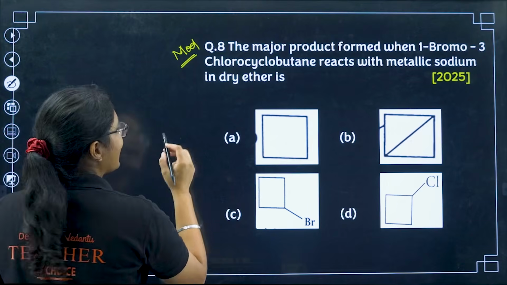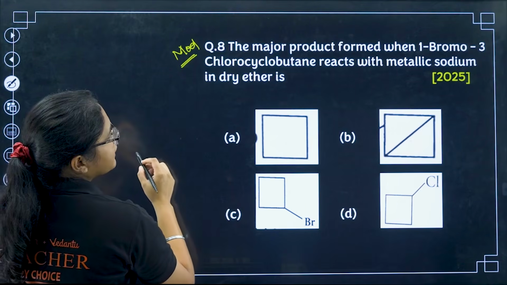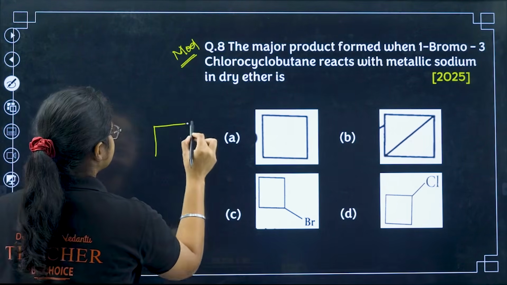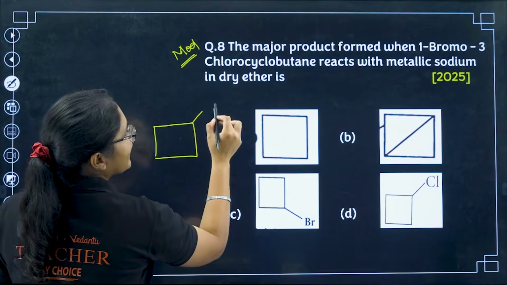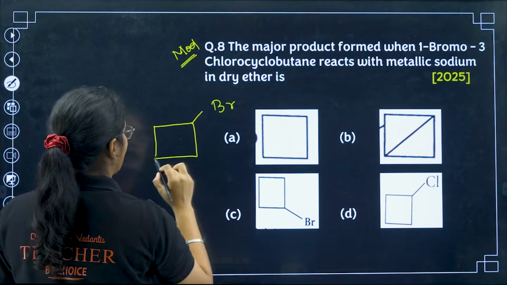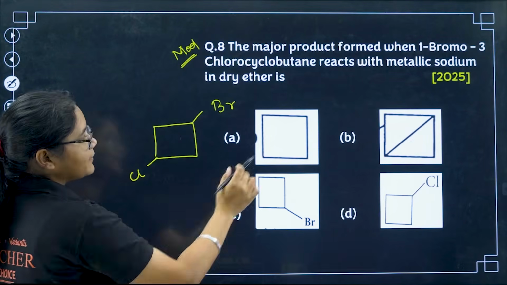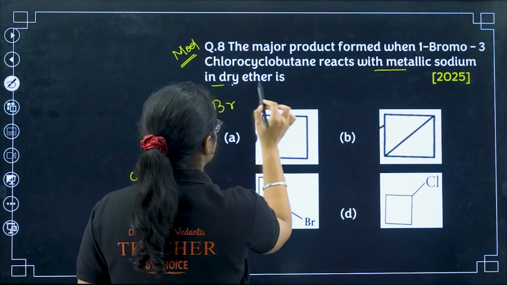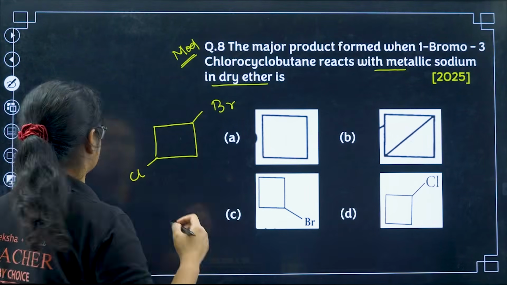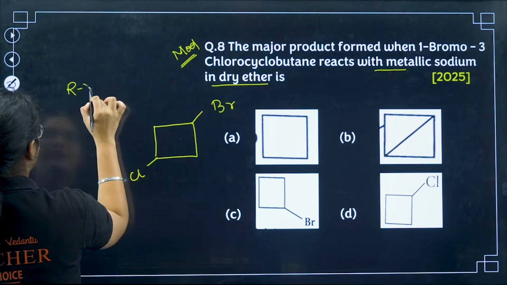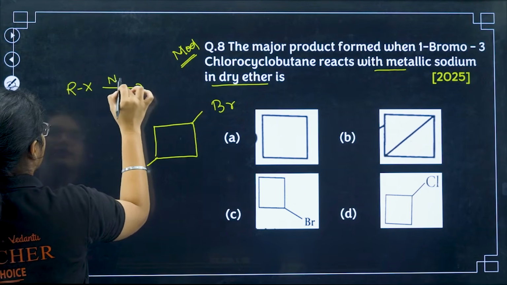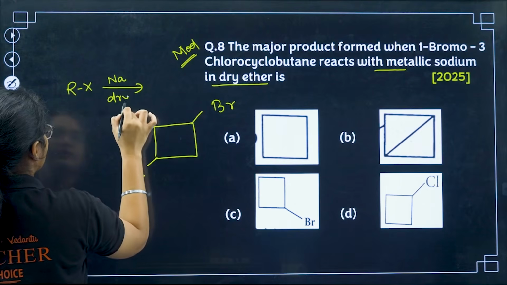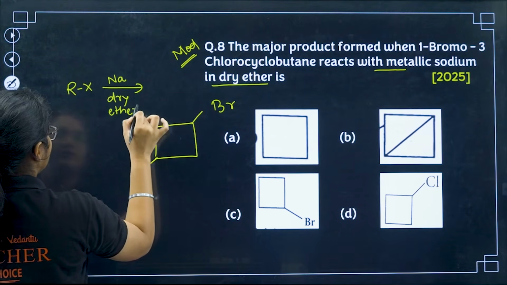So you have here 1,3-bromo, a cyclobutane like this where I have 1-bromo and 3-chloro. Now what will happen in sodium dry ether? If you remember what we used to do, if you have any RX with Na dry ether, what we used to get?